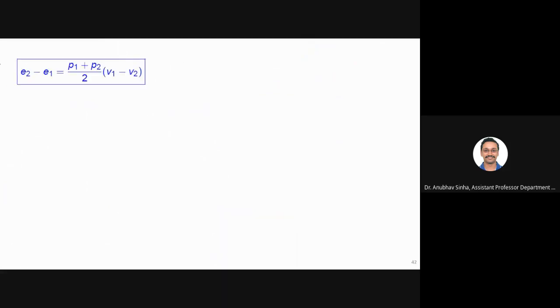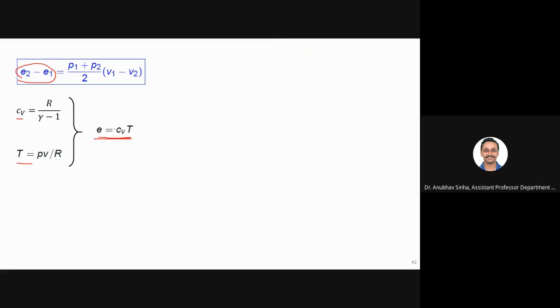This is the Hugoniot relation we found in the last slide. Now here I need to substitute something. CV I know is R by gamma minus 1, which we have discussed previously. Temperature can be written in terms of PV and R. Now E can be written as CVT.